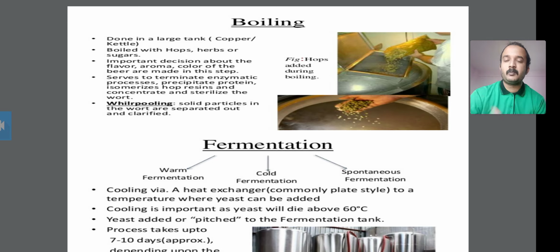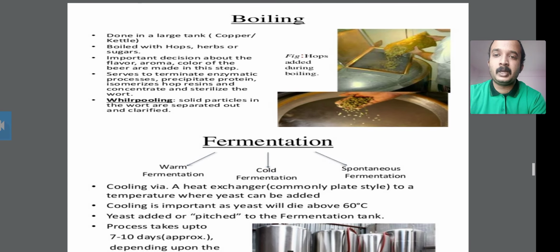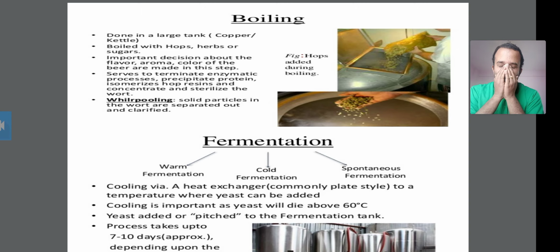The third point is that boiling serves to terminate the enzymatic process, precipitate the protein, isomerize the hop resins, and concentrate and sterilize the wort.